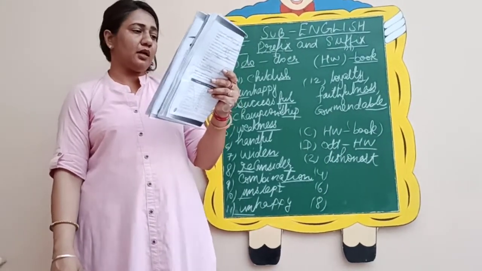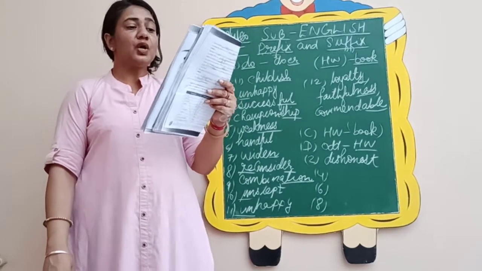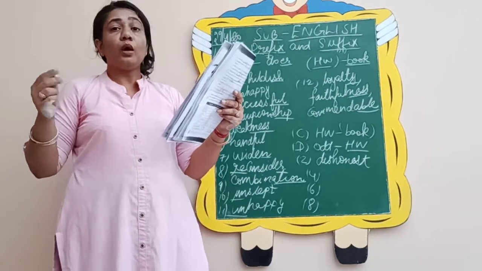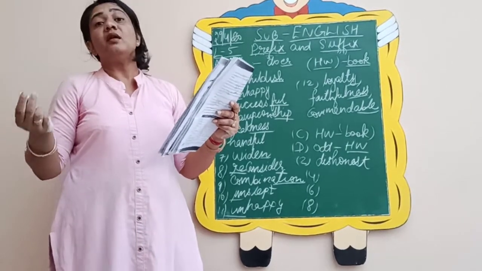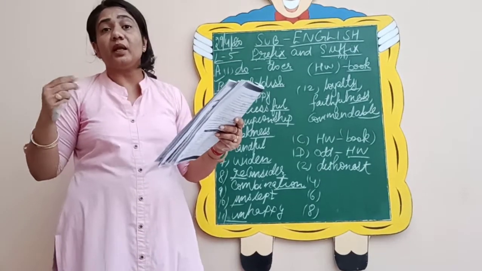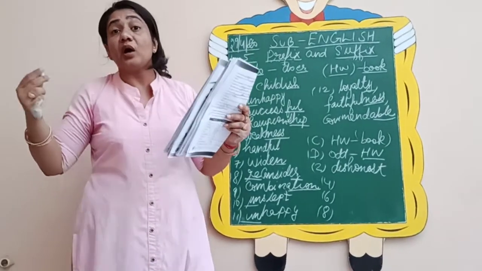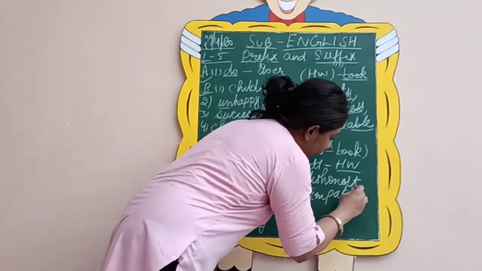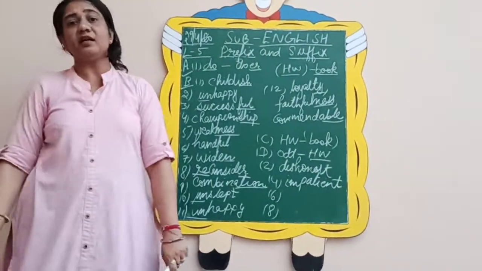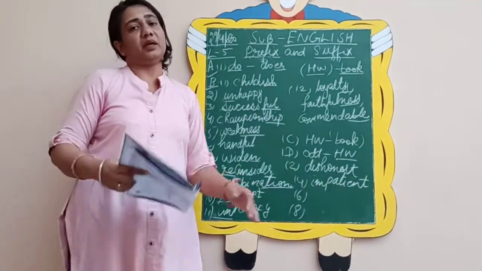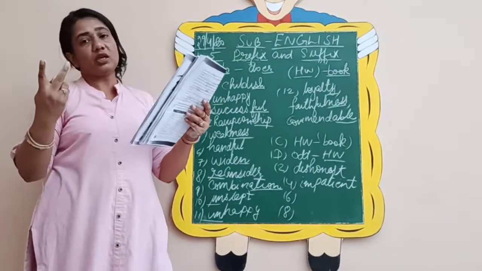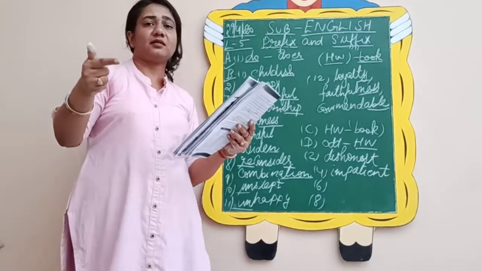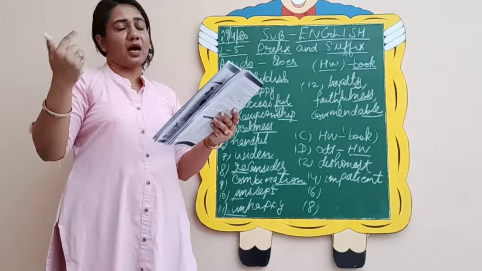Coming to the fourth one now. Don't be so dash, I'll be ready in 5 minutes. So if someone asks you, don't be so impatient, I'll be ready in 5 minutes. Impatient means when you are very eager to go out somewhere, when you can't wait for something. So it is impatient. In the help box you might be given patient. By adding im, we have made it impatient. So two things you need to do. First you need to choose the word from the help box, then you need to add prefix and suffix, and then fill the correct answer in the box.